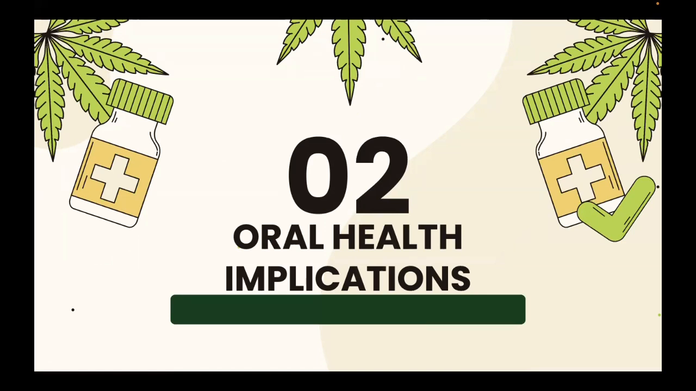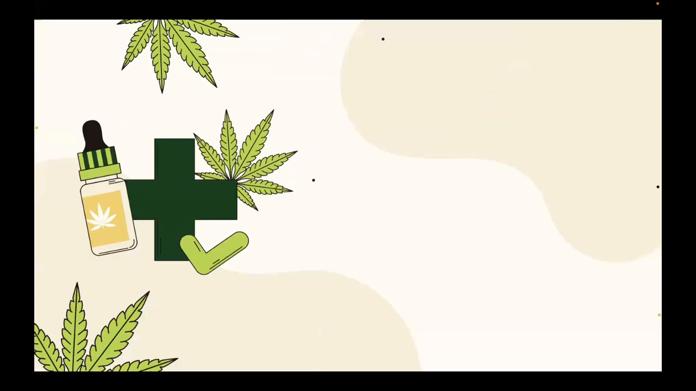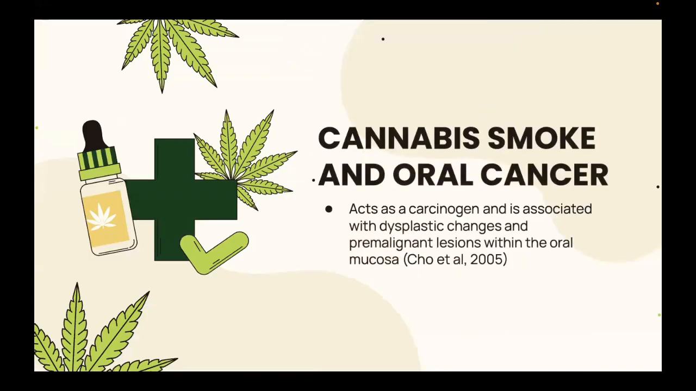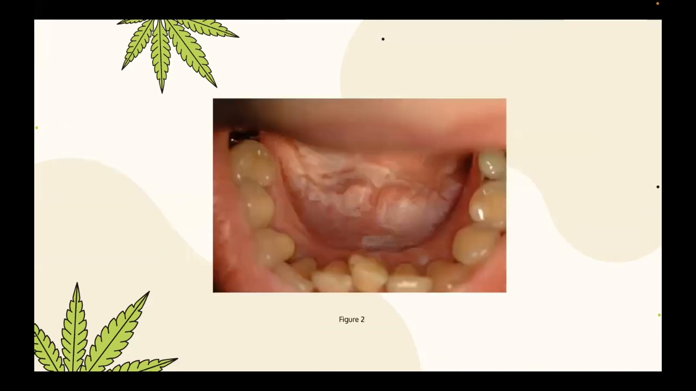There are also more specific problems caused by marijuana use. First, we will be looking at the effects of cannabis smoke on our oral health. Cannabis smoke acts as a carcinogen, which is a substance that is capable of causing cancer in living tissue. This can cause dysplastic changes, which are abnormal cells that are not cancer but can become cancer, as well as premalignant lesions, which are areas of altered tissue that are more likely than normal tissue to develop cancer. This occurs on the oral mucosa, which is the skin inside the mouth, including the lips and cheeks. These images show what the oral mucosa could look like after the effects of cannabis smoke.